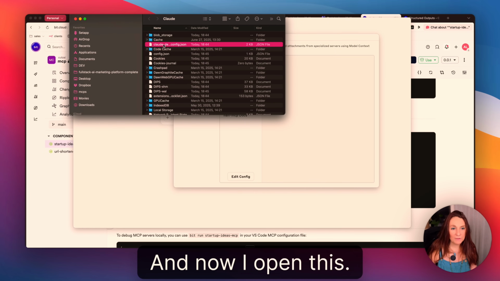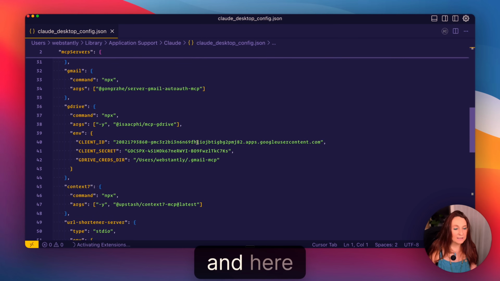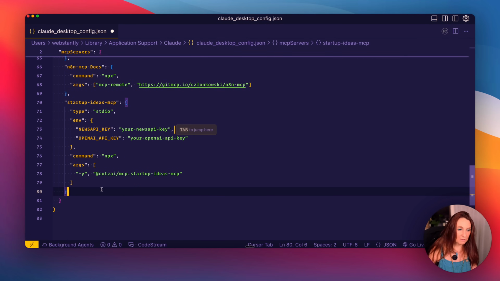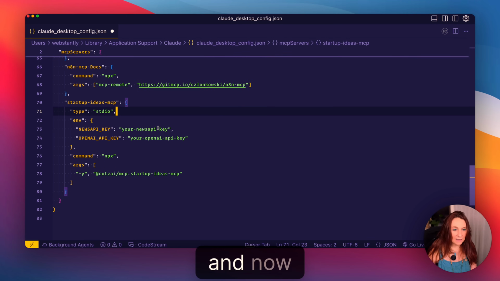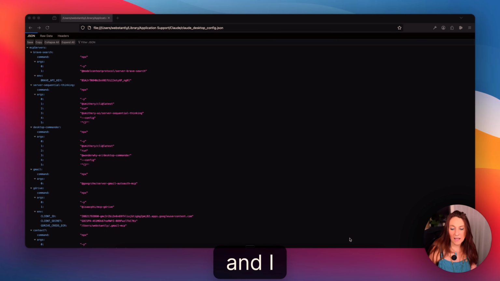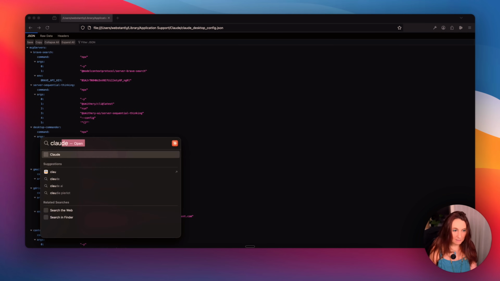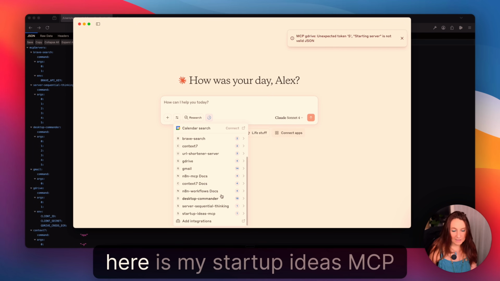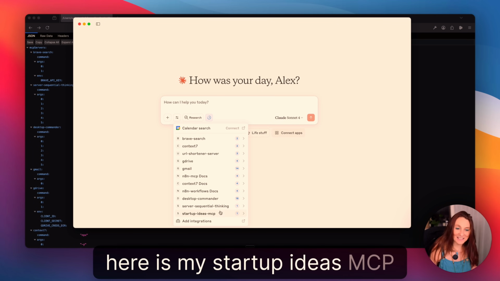And now I open this, and here I'm going to add my MCPs and now my API keys. And I restart Claude. And now if I go to my tools, here is my startup ideas MCP.